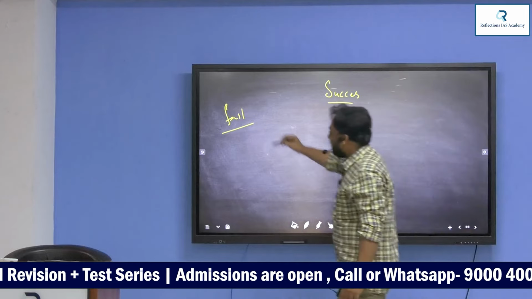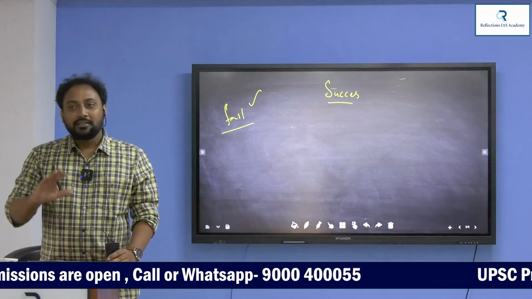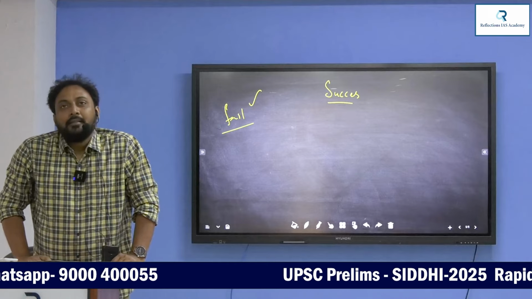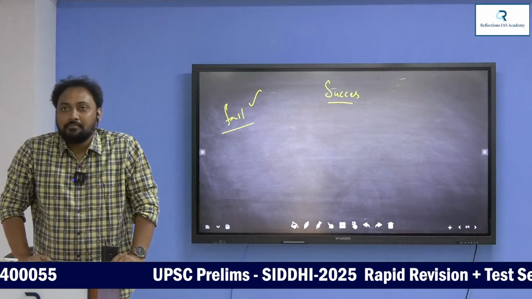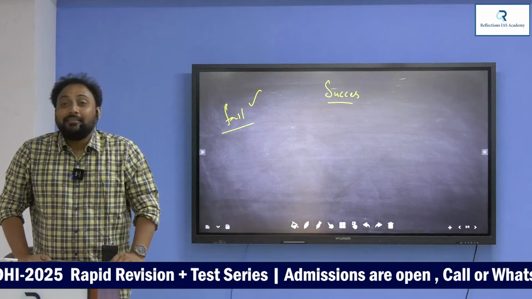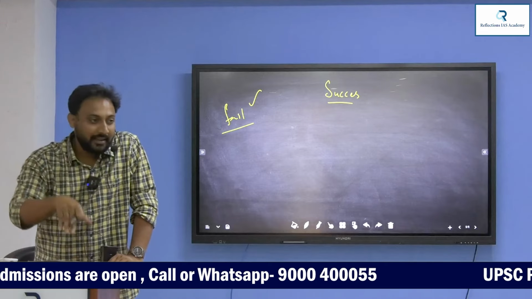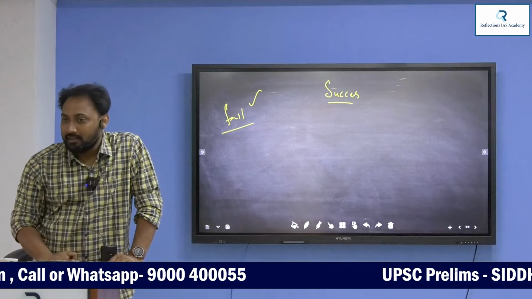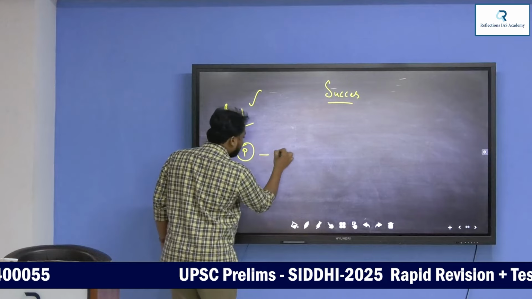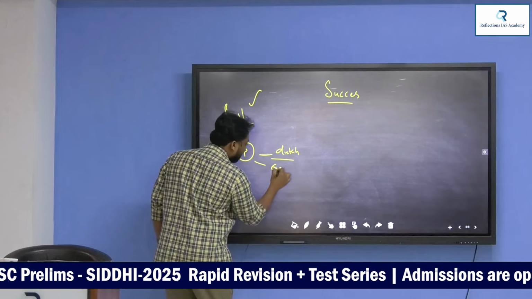Why did they fail? What mistakes were made by the Portuguese in India? They did not concentrate on trade. They concentrated more on evangelism than trade. Number one, religious conversions. Then next, why did they fail? They failed because as soon as the Dutch, English, Danish and French came to India, rival competition started. Understand? And why did they fail? The Portuguese were badly defeated by the Dutch. The Portuguese were defeated by the English.